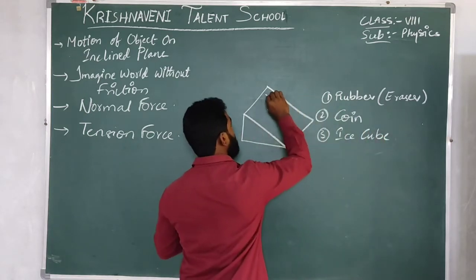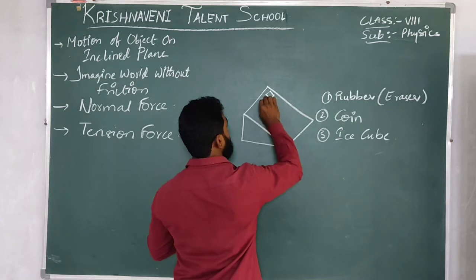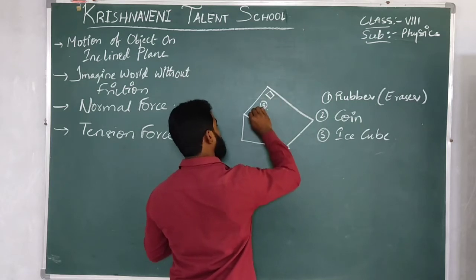So place the eraser here. Next, place the coin here. Next, place the ice piece here.